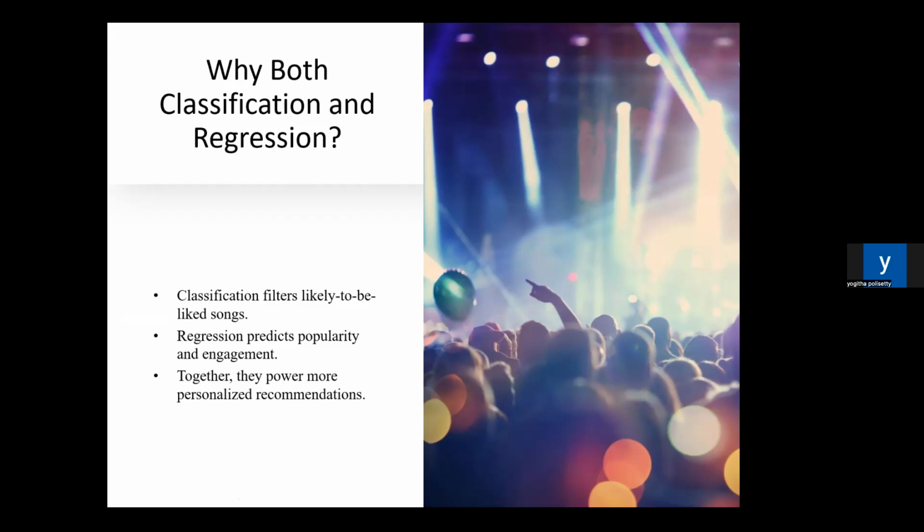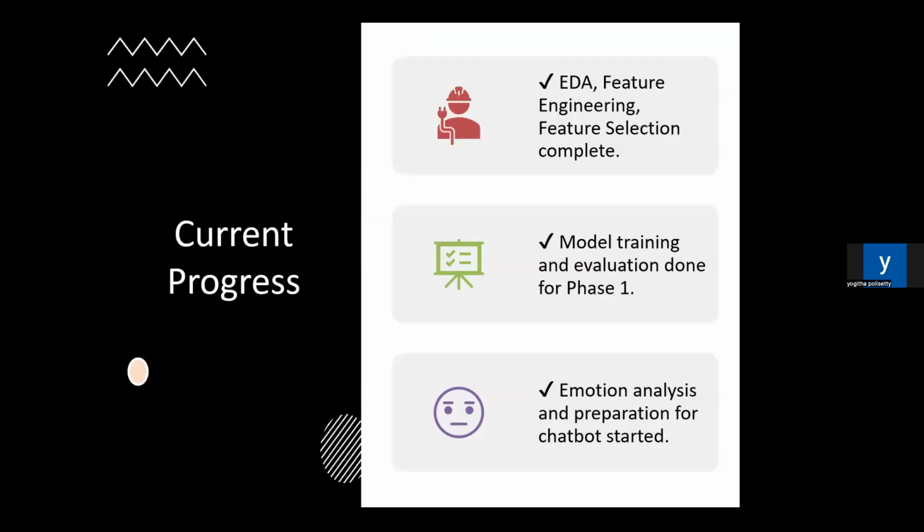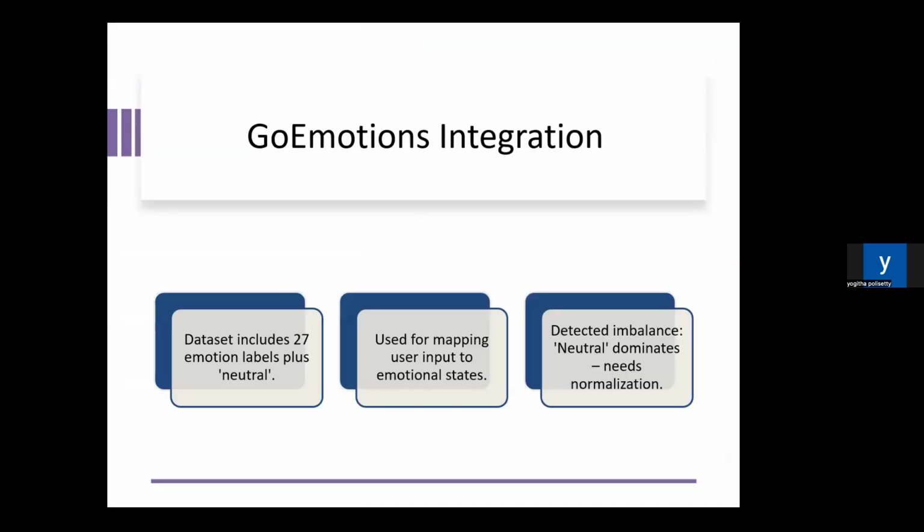smartly prioritized. The next slide is about the current progress. We have completed major groundwork like feature selection, EDA, model training, and validation. The system is now capable of accepting real-time emotion input for dynamic music recommendation. The GoEmotions-based emotion analysis is ongoing, and the ChatGPT chatbot integration is actively being prototyped. The next slide will be continued by my friend.